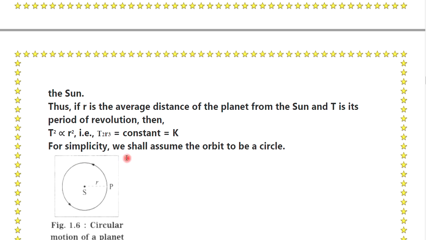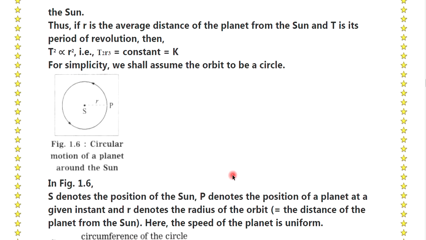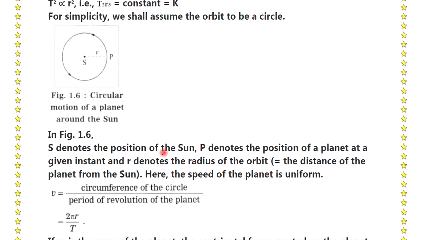For simplicity, we shall assume the orbit to be a circle. In that, see that S denotes the position of the sun, P denotes the position of the planet at the given instant, and R denotes the radius of the orbit, which is equal to the distance of the planet from the sun. Here the speed of the planet is uniform.